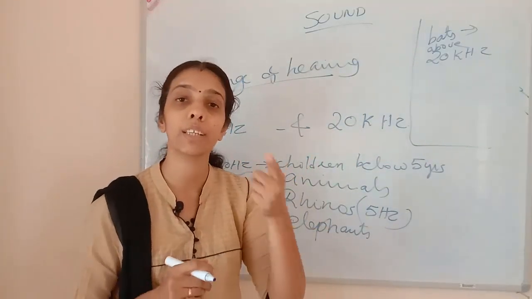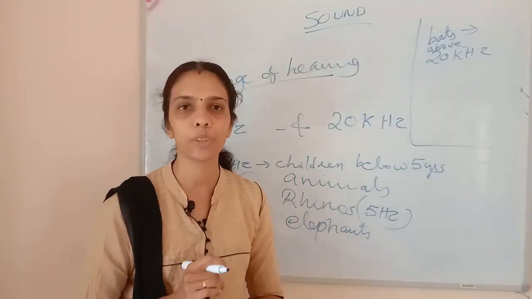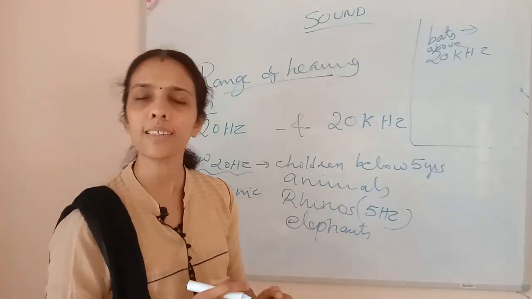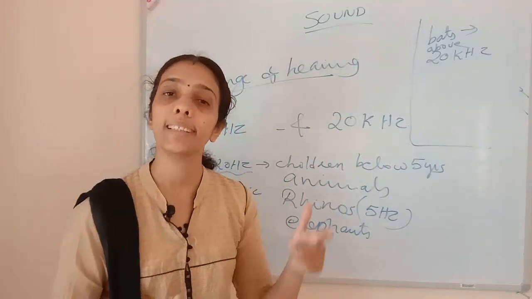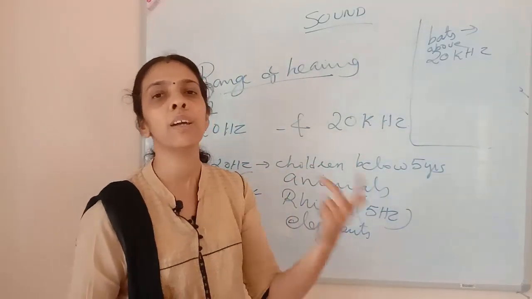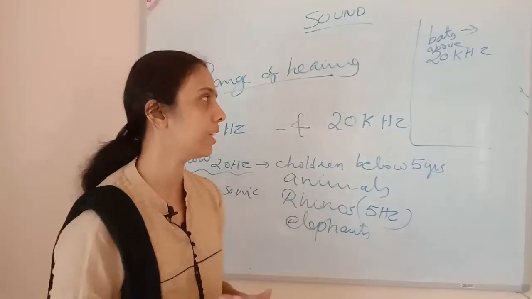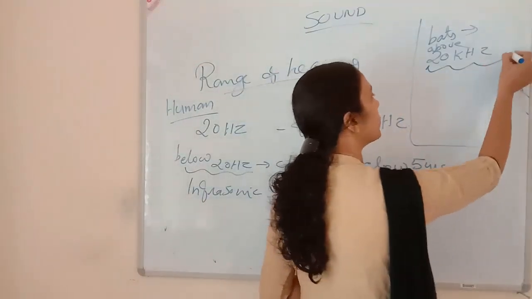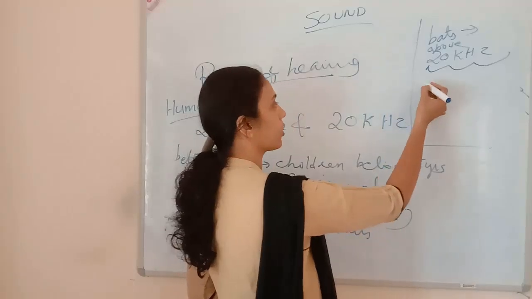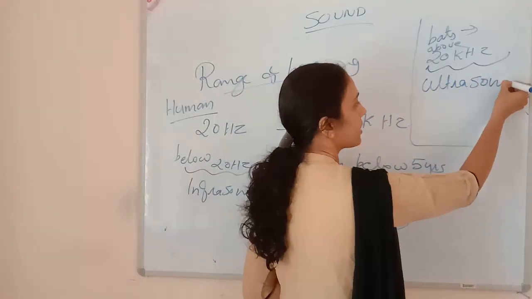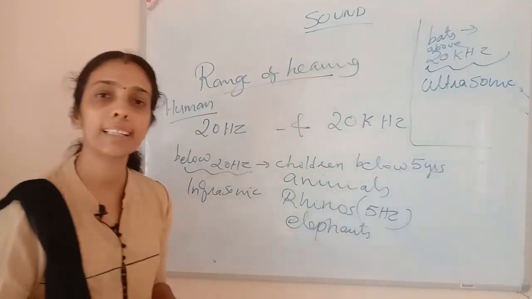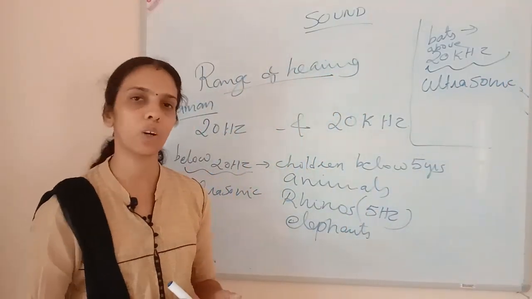Even they will identify the prey in such a manner. Even porpoise will be doing the same thing. The porpoise also will be producing a sound wave, and they can hear sound wave which is greater than 20 kilohertz. So the frequencies which are above 20 kilohertz are called ultrasonic sound wave.